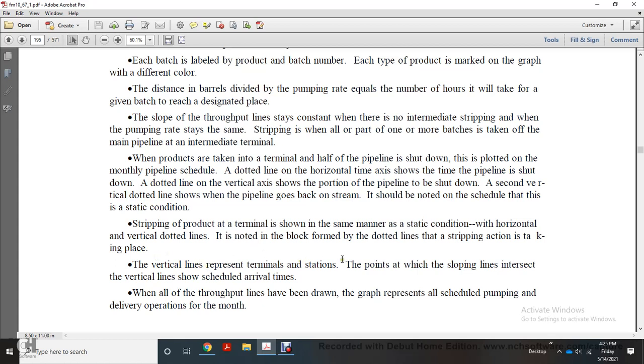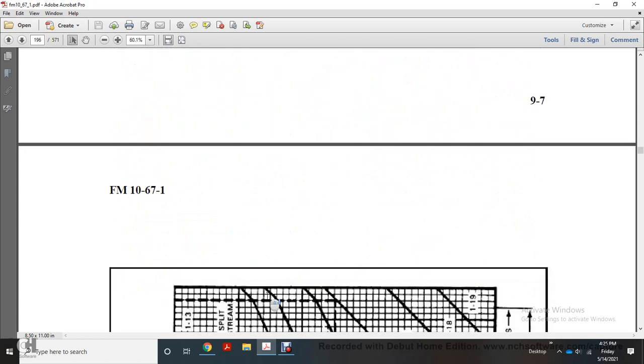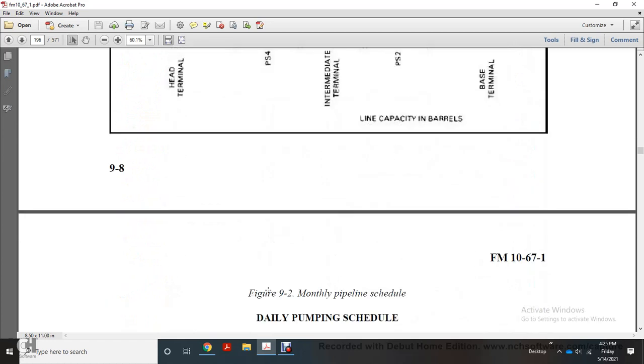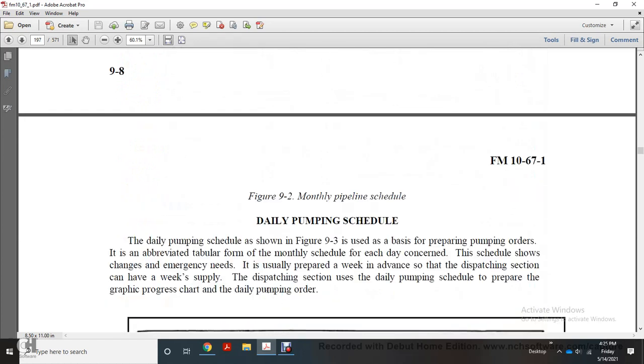Vertical lines represent the terminal stations, and the points where the sloping lines intersect the vertical lines show scheduled arrival times. When all throughput lines have been drawn, the graph represents the scheduled pumping and delivery operations for a month. It shows a picture of figure 9.2, the monthly pipeline schedule, and leads to the daily pumping schedule.